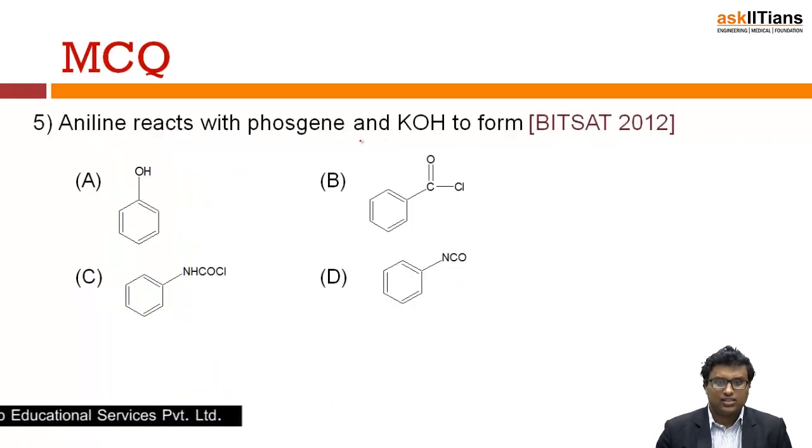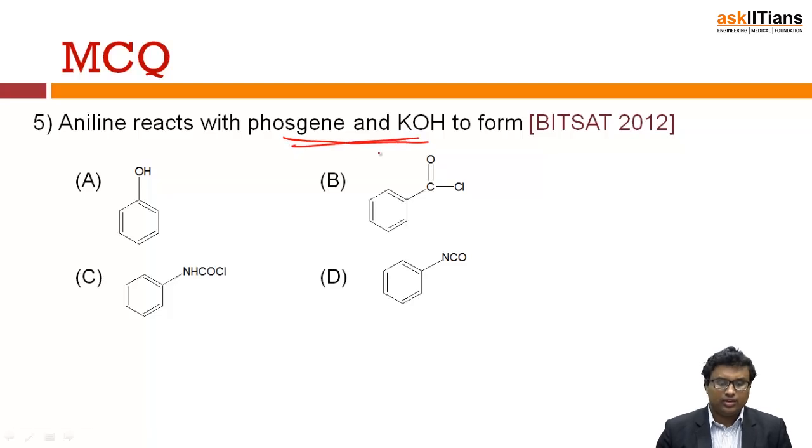Aniline reacts with phosgene and KOH. This is also an interesting concept. Whenever you have an aniline, that aniline reacts with phosgene. What is phosgene? Phosgene is COCl2. So it reacts with COCl2, and in presence of KOH,